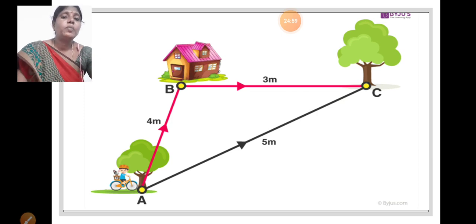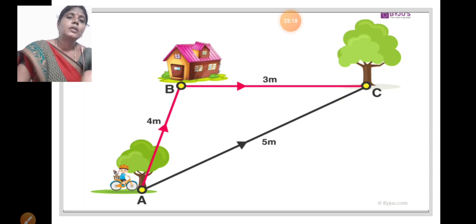Okay. From A to C, how much distance is present? 5 meters. From A to B, how much distance is present? 4 meters. From B to C, how much distance is present? 3 meters. Okay, the boy is cycling here. He wants to go to the C place. Which can be selected?